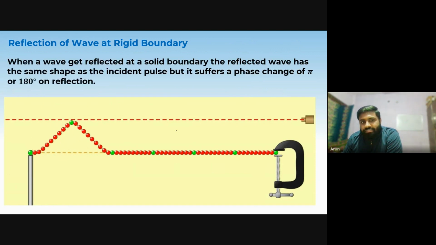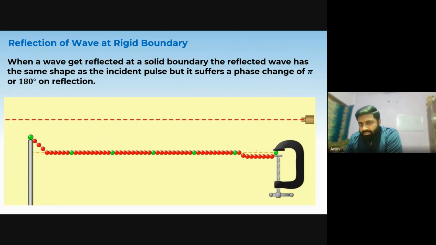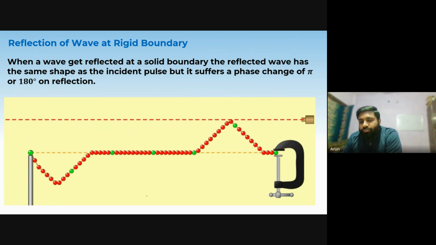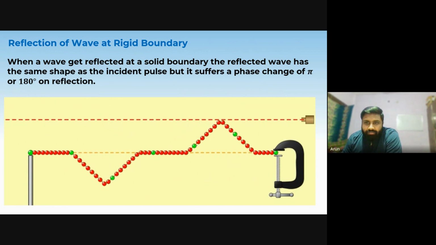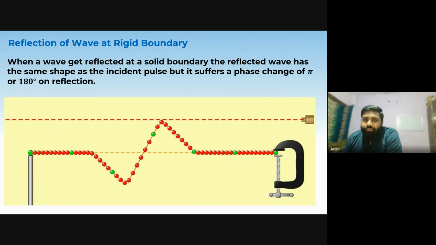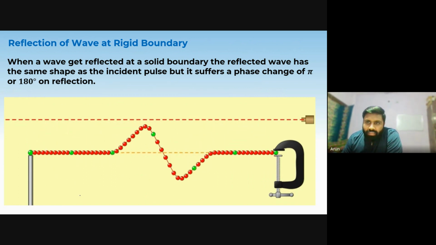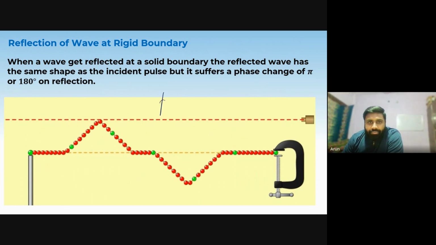So when wave strikes a rigid boundary, you can see that boundary here cannot move. So the wave inverts itself, if you will see. Firstly, it is going upside, then after reflection, it is going to the downside, which means that it has a phase difference of pi.